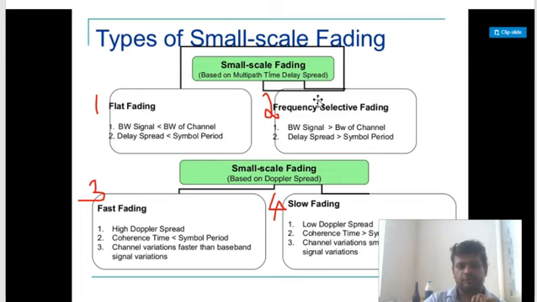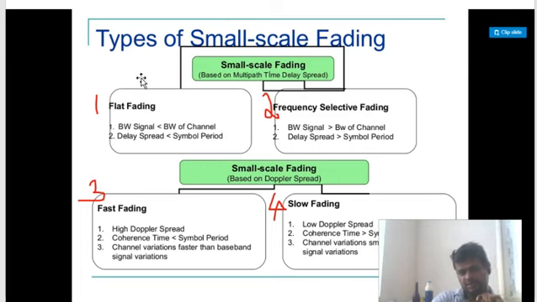Now you see, focus on this. This we will see later. What we'll focus on first is the type of small scale fading that is because of time delay spread. So there are two types of fading. One is called flat fading and another one is called frequency selective fading. Now apply your common sense and tell me which fading is more dangerous. You can write it in the comment section.